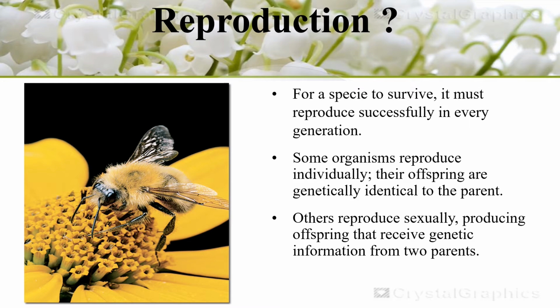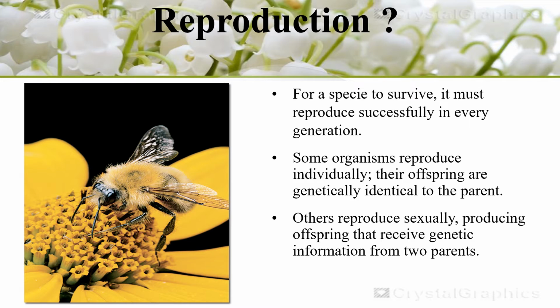Okay, some organisms reproduce individually. Their offsprings are genetically identical to the parent, like it happens in asexual reproduction. Others reproduce sexually, where the fusion of gametes occurs. They produce offsprings that receive genetic information from both the parents.